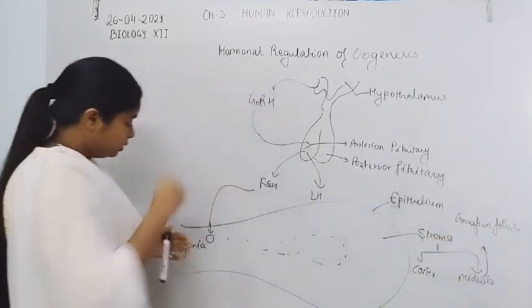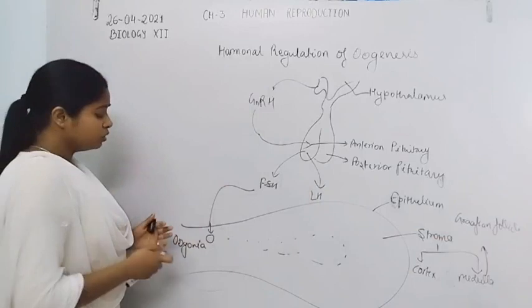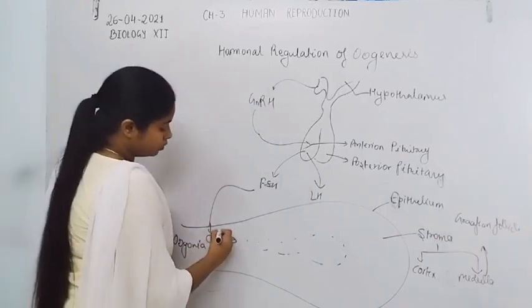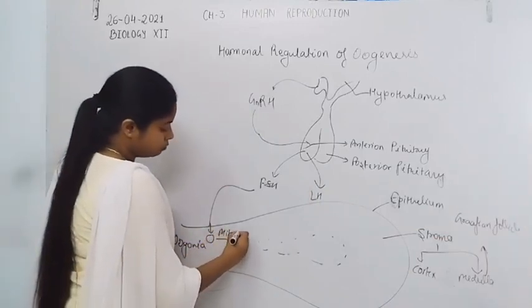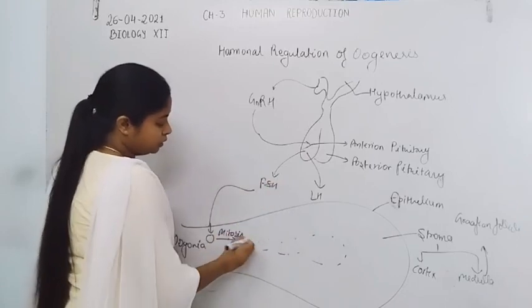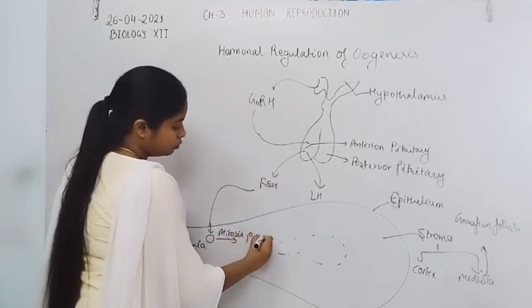So, oogonia first undergo mitosis division to form the primary oocyte.